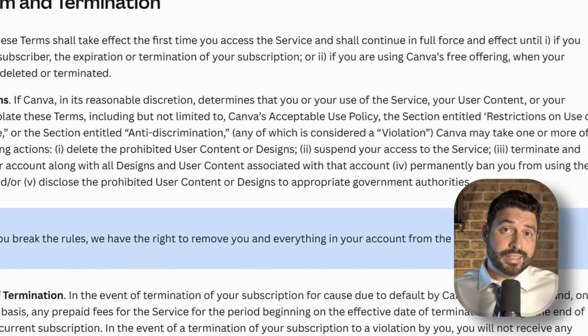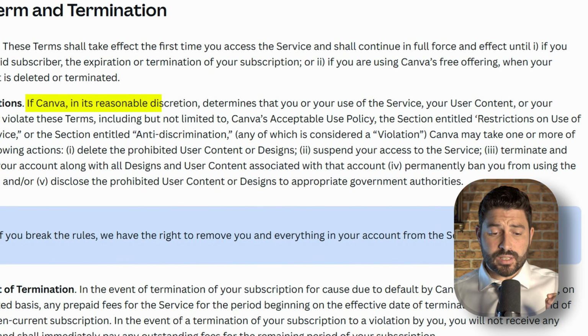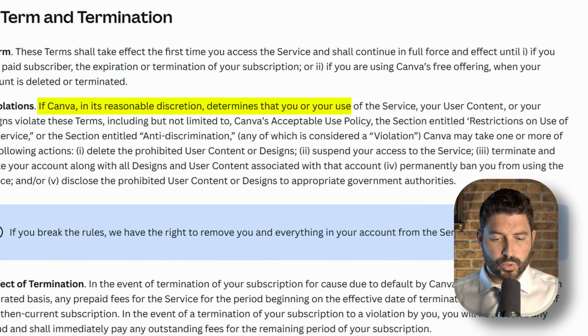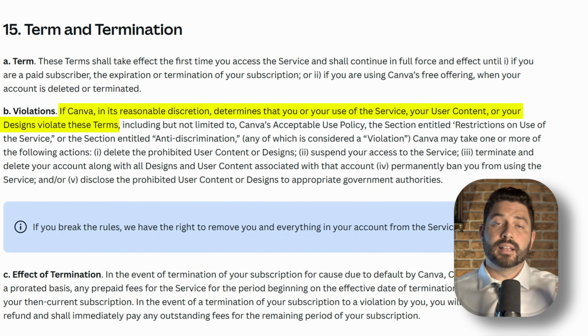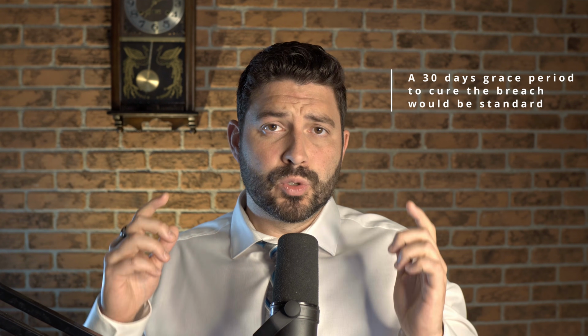With regards to the termination clause, there is no termination for convenience, so that is a relief. However, there is a termination for cause that is a little bit open to interpretation. Basically, it says here that if Canva, in its reasonable discretion, determines that you or your use of the service, your user content, or your designs violate these terms, they can suspend or terminate the agreement. Given the fact that there's some applicable discretion here, even though it has to be reasonable, I would have liked to see some kind of grace period to allow the user to cure any potential breach. But aside from that, it's a pretty regular termination clause.